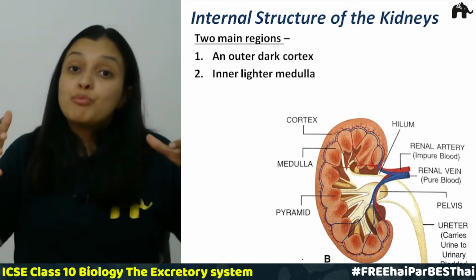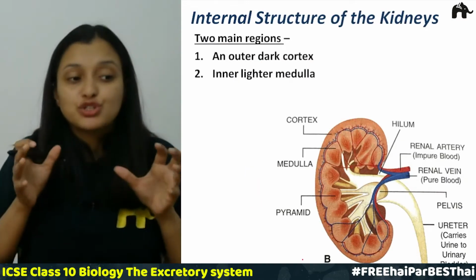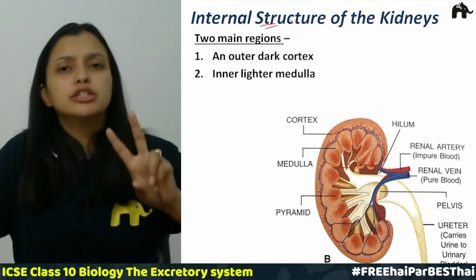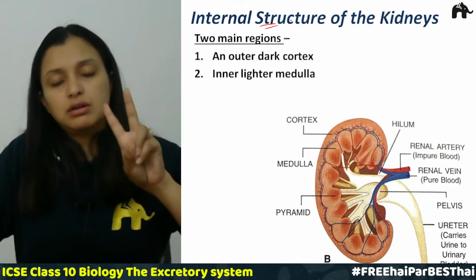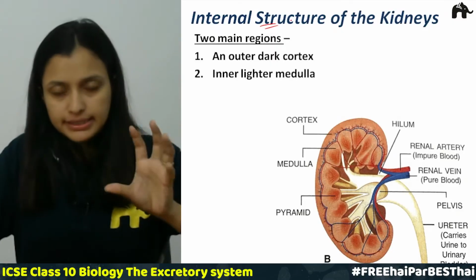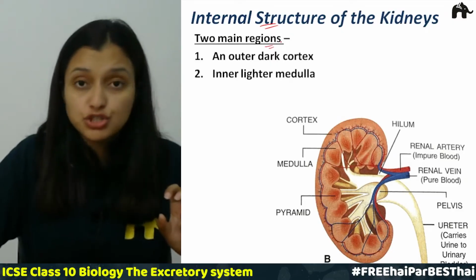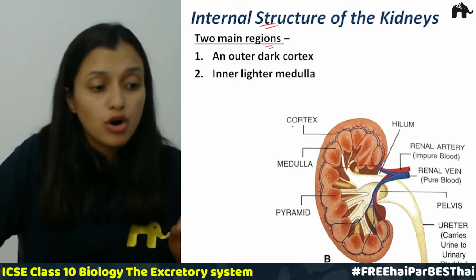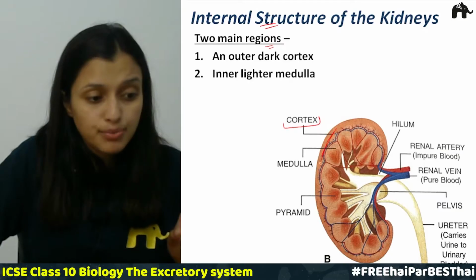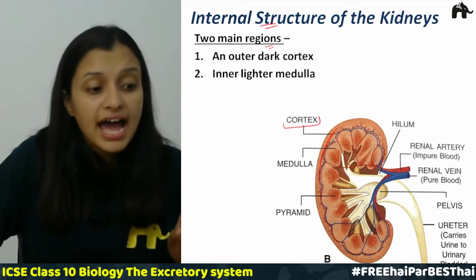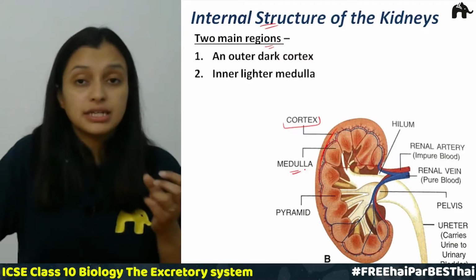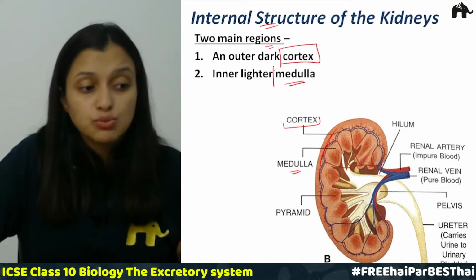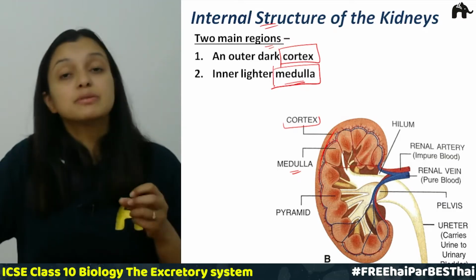So let us go more into the detail of the structure of these kidneys, the internal structure of the kidneys. There are two main regions of the kidney. The outer, darker portion is called the cortex, and the inner, lighter portion is called the medulla. So basically there are two regions, one is the cortex and the second one is the medulla.